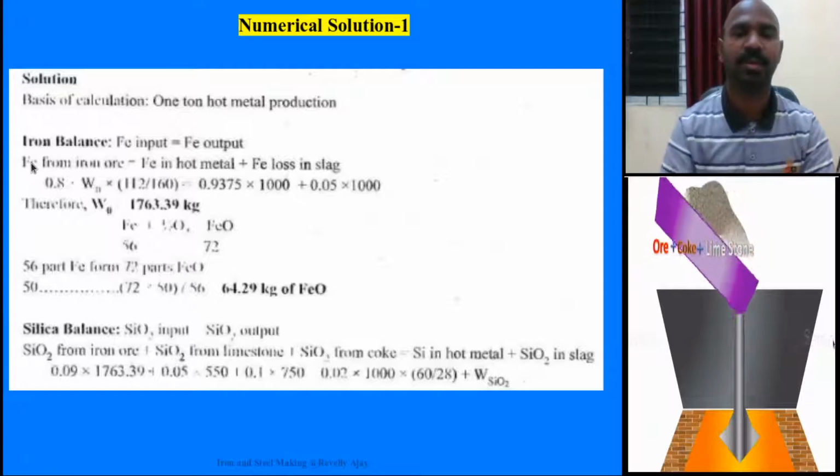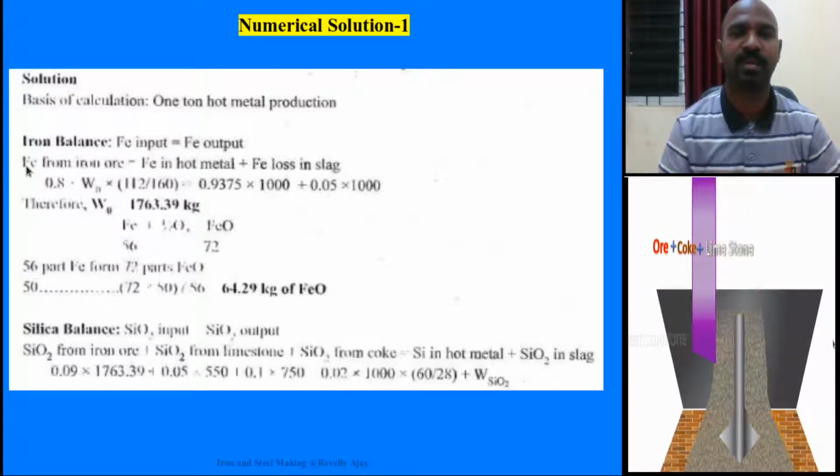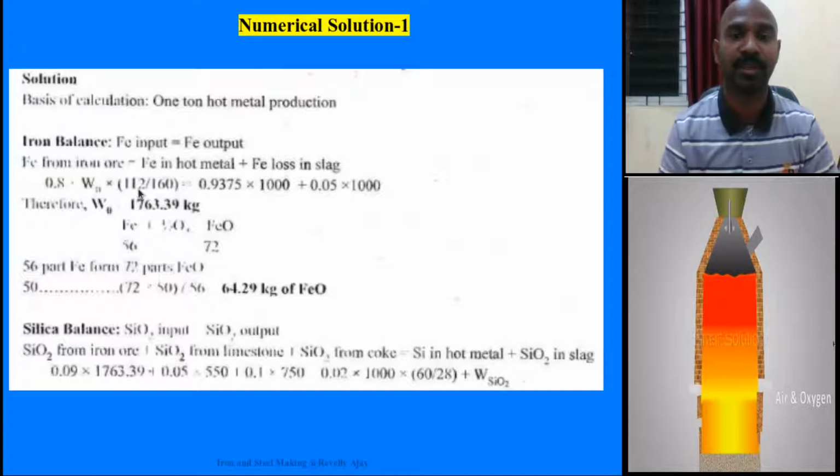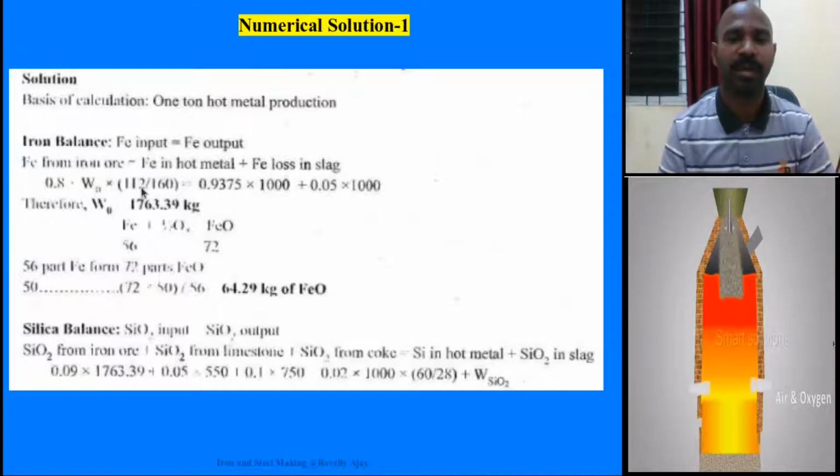What is the iron in Fe2O3? There are 2 Fe atoms in Fe2O3. The molecular weight of Fe2O3 is 160 and Fe is 56. 56 into 2 is 112. That is why you have written this atomic weight.